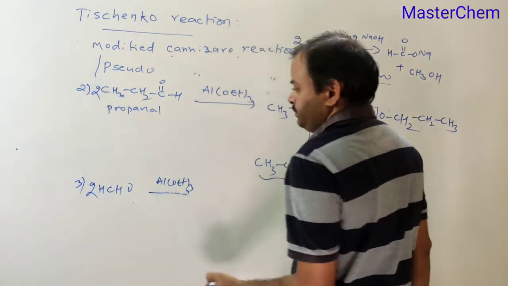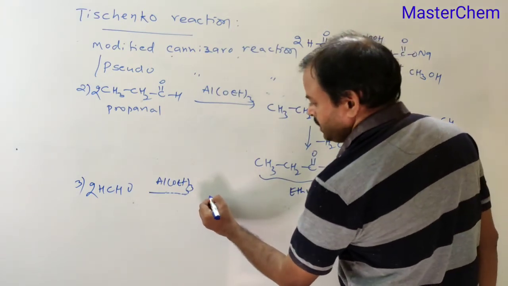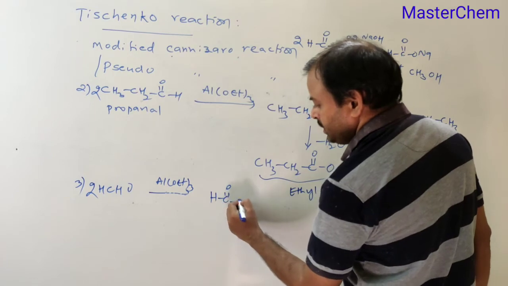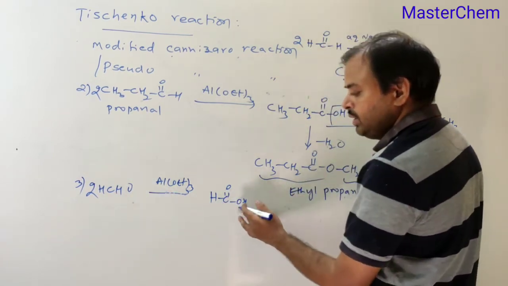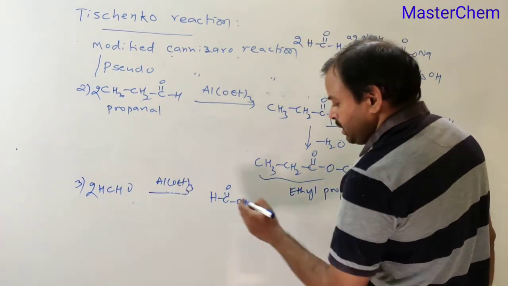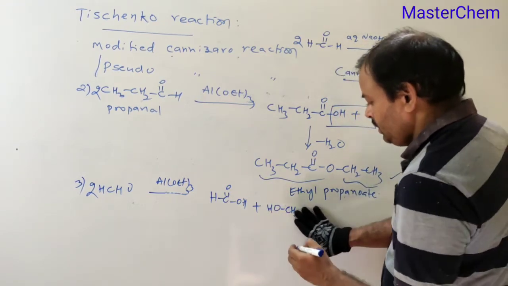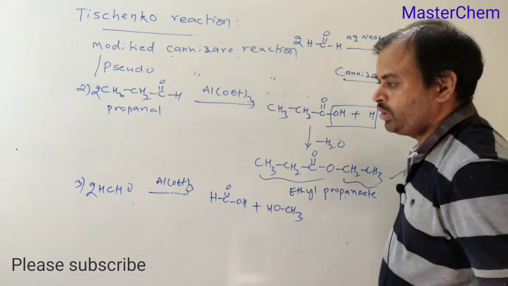Here 2 moles give HCOOH, the corresponding acid, and the corresponding alcohol CH3OH.